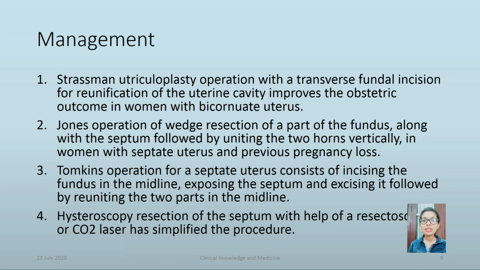Tompkins operation for a septate uterus consists of incising the fundus in the midline, exposing the septum and excising it, followed by reuniting the two parts in the midline. Hysteroscopic resection of the septum with the help of a resectoscope or CO2 laser has simplified the procedure.